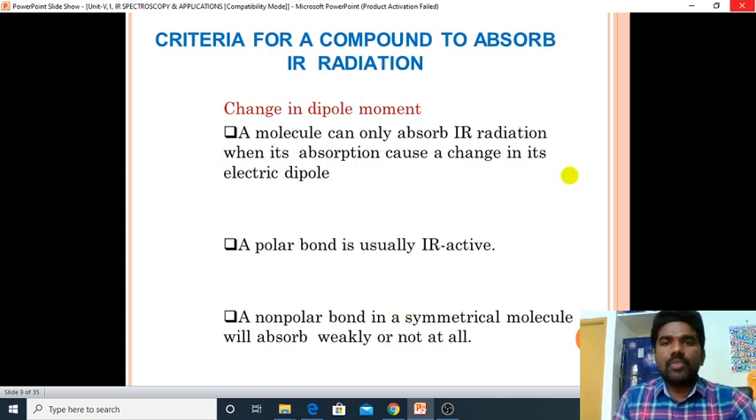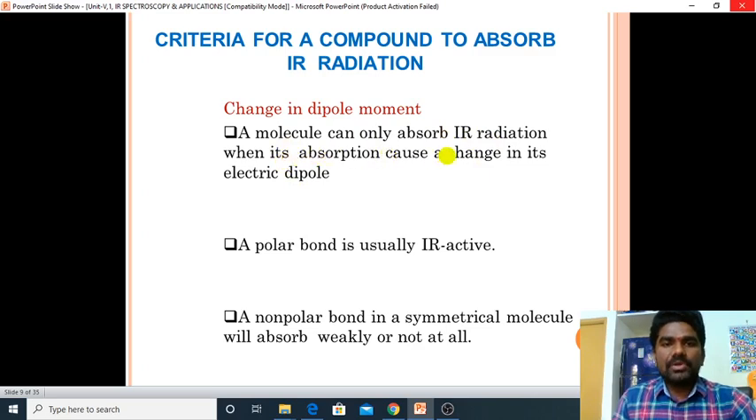Criteria for a compound to absorb IR radiation. What is the criteria for a compound to absorb IR radiation? Change in dipole moment. It should have a change in the dipole moment. This is the minimum and basic criteria for a molecule to absorb IR radiation. It should have a change in the dipole moment, isn't it?